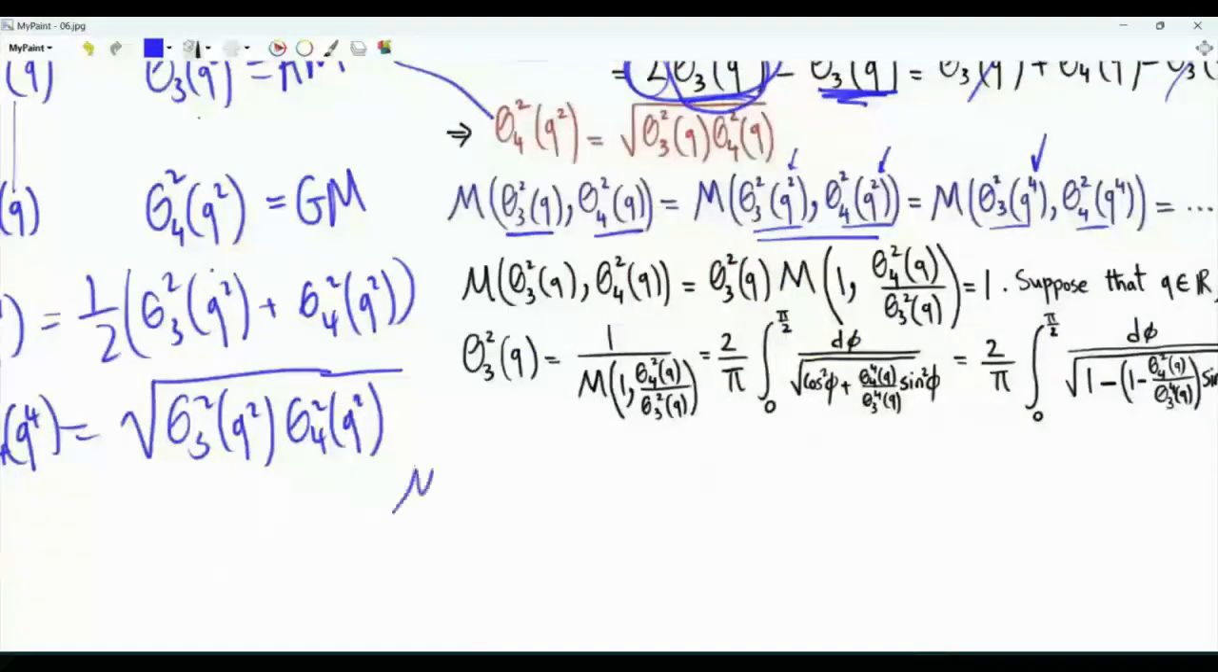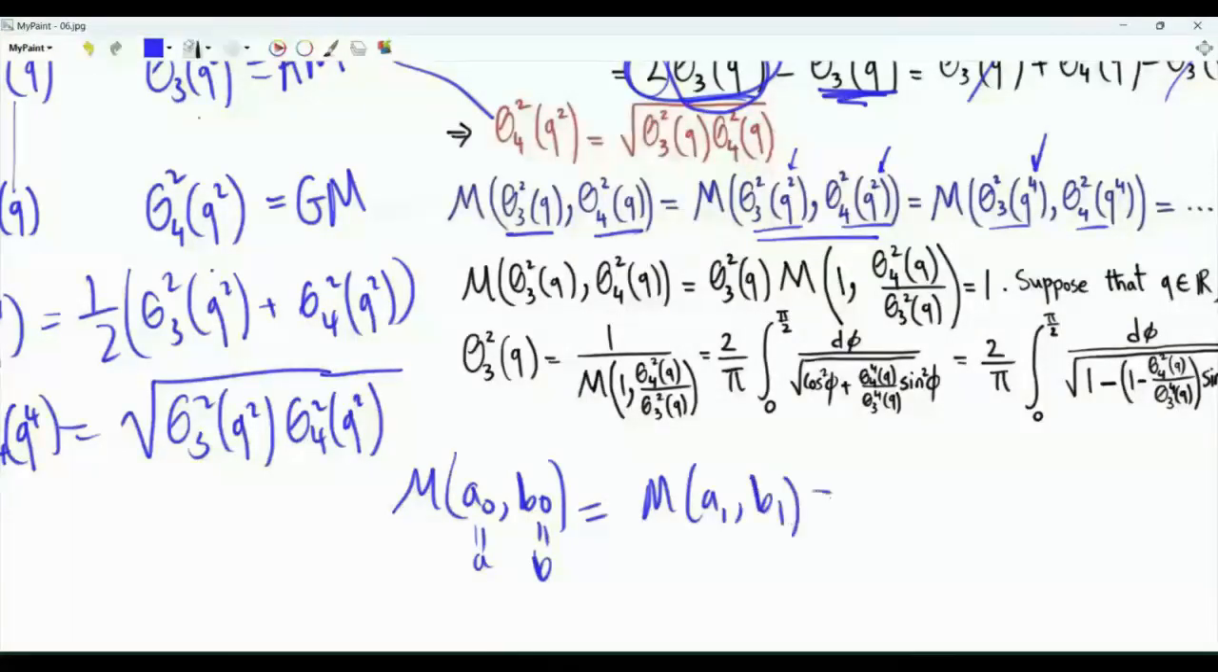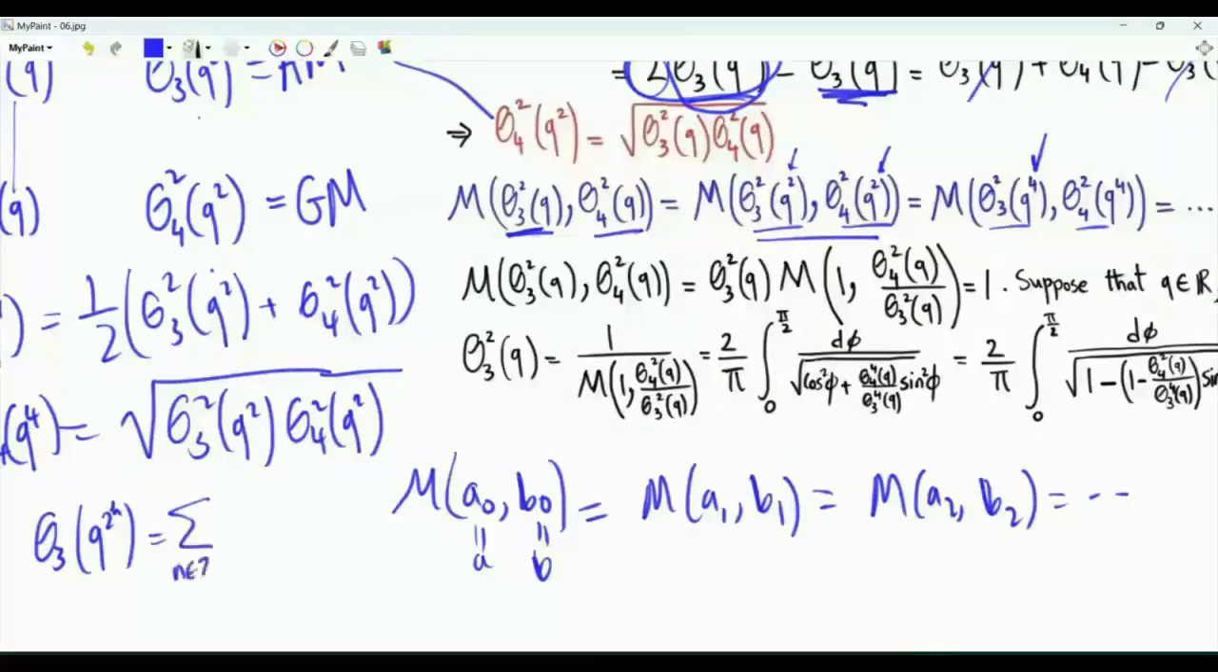At the very beginning, we found that m of a0, b0, where this is a and this is b, is equal to m of a1, b1, is equal to m of a2, b2. What is the limit point of these sequences? Theta sub 3 of q to the power 2 to the power k is the summation over integer n of q to the power 2 to the power k times n squared.